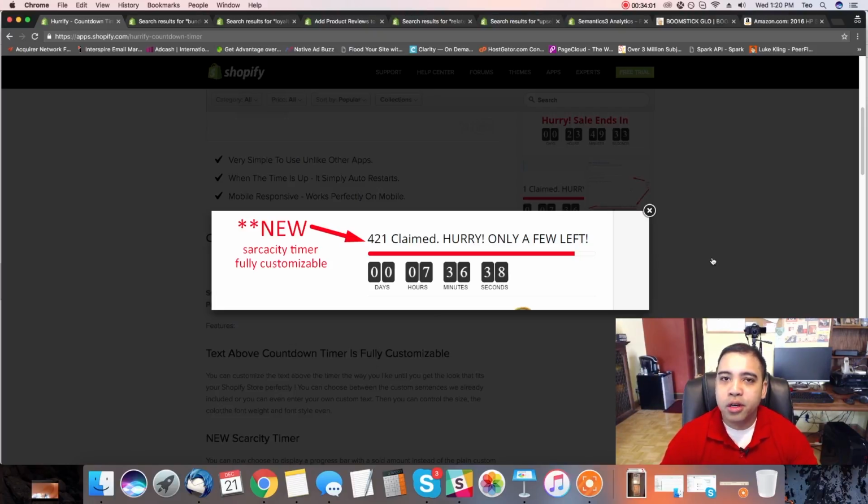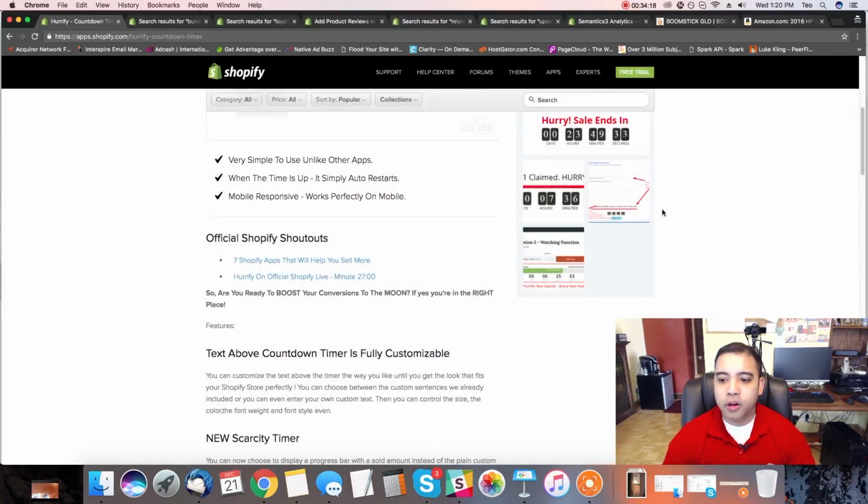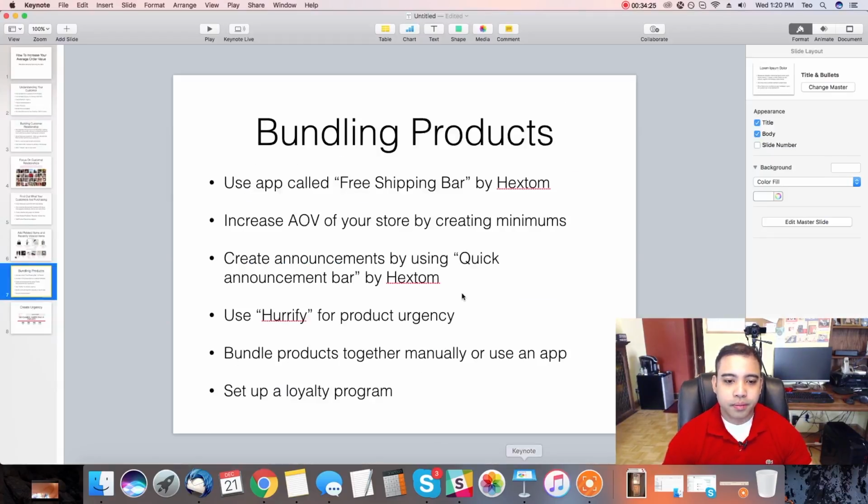So when you're creating this urgency, you're saying, hey, we don't know how many are going to be in stock, or we have a certain number in stock already, if you know that number, and there's only this amount left, and you have to buy it right away, or else it's going to be gone by this date, right? And so when you do that, you're forcing your customer to say, hey, buy this right now. It's an impulse buy, right? It's an app called Hurify. You can find it on the App Store.